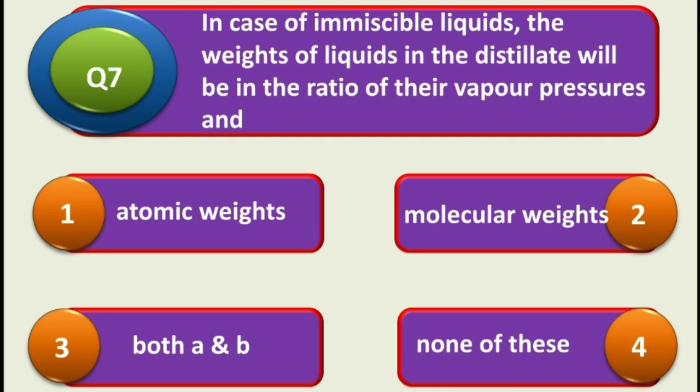And the answer is molecular weights. So in case of immiscible liquids, the weights of liquids in the distillate will be in the ratio of their vapor pressures and molecular weights. Next question is,